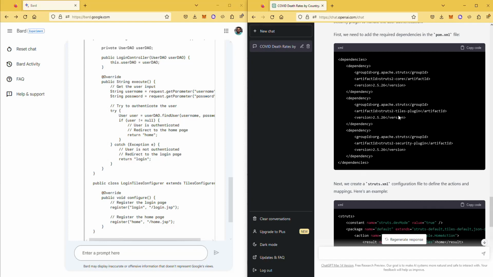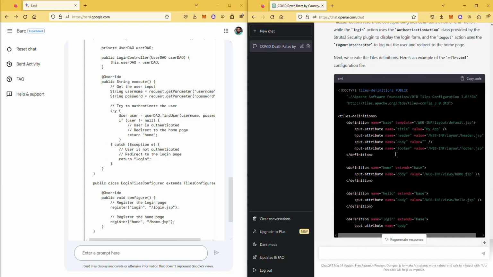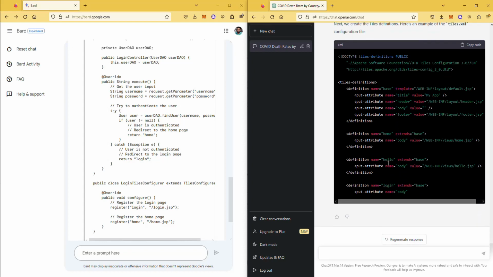ChatGPT kind of did the same thing again. It started writing things, POM XML, Struts, then Tiles, and it went halfway through. There must be some kind of character limit, so it just stopped, and it's not even telling you that this is not everything. So again, not very helpful. If you ask me, I wouldn't use either of these two for writing comprehensive code for a web application.